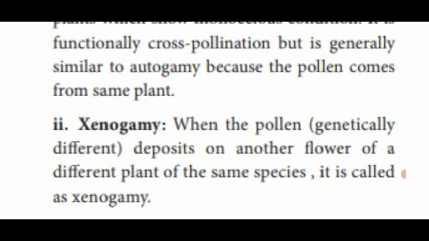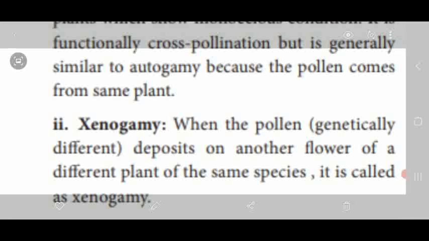Another one, xenogamy. Here it is different. What is that? The pollen of one flower is deposited on the stigma of another flower. Another flower means a flower of a different plant but the same species. Kindly note that. That is said to be xenogamy.